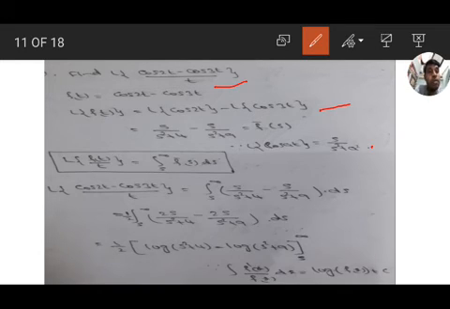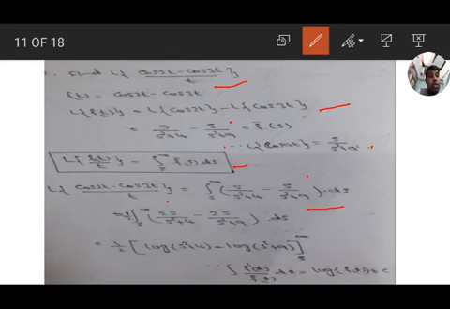L of cos 2t has the formula s by s square plus 4, and L of cos 3t is s by s square plus 9. We know the formula L of f of t by t equals integration from s to infinity of f bar of s ds. Substituting in this formula, L of cos 2t minus cos 3t by t equals integration from s to infinity of s by s square plus 4 minus s by s square plus 9 ds.